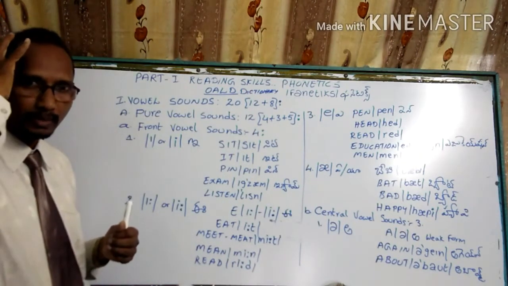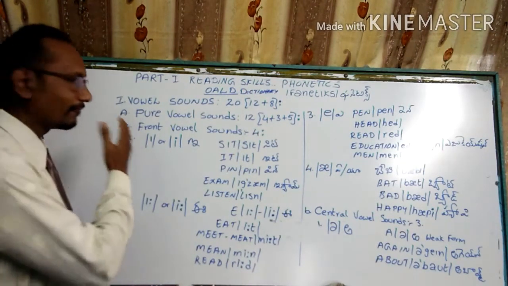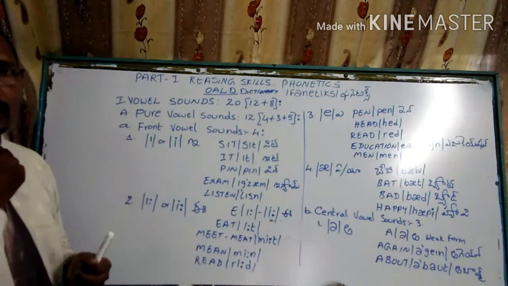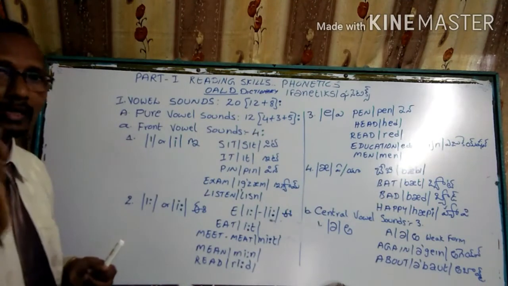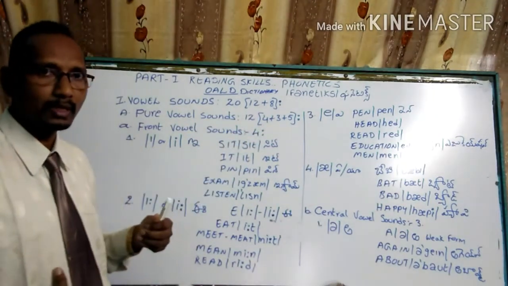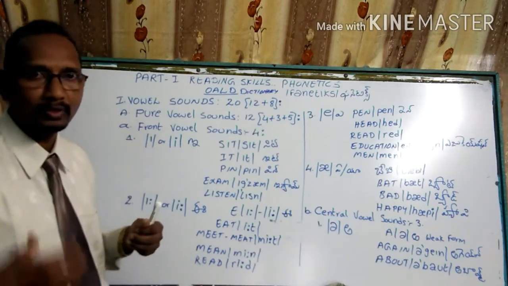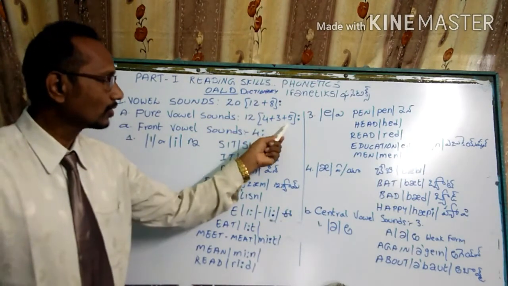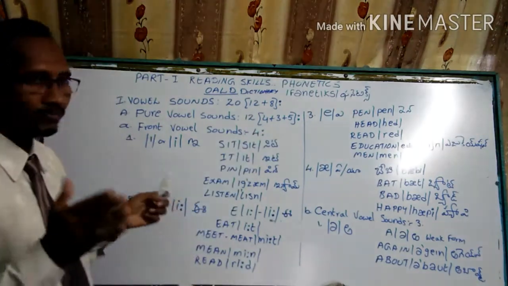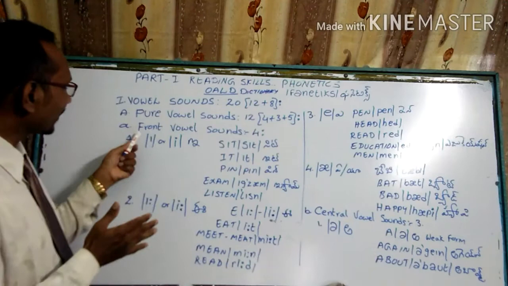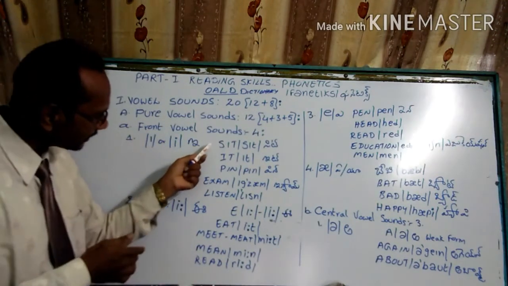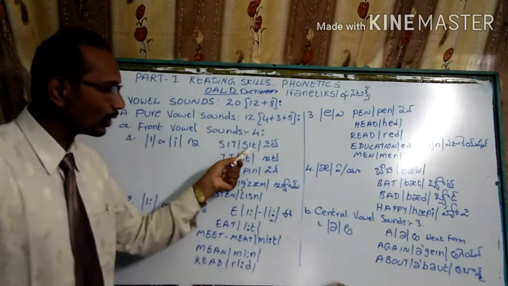The sounds which come from the head part we call front vowel sounds. The sounds which come from the throat part we call central vowel sounds. They are 3. The sounds which come from the stomach side, by tightening the backbone, we call back vowel sounds. They are 5. Now first you should know the front vowel sounds, the phonetic sounds, and the English example and phonetic version also.